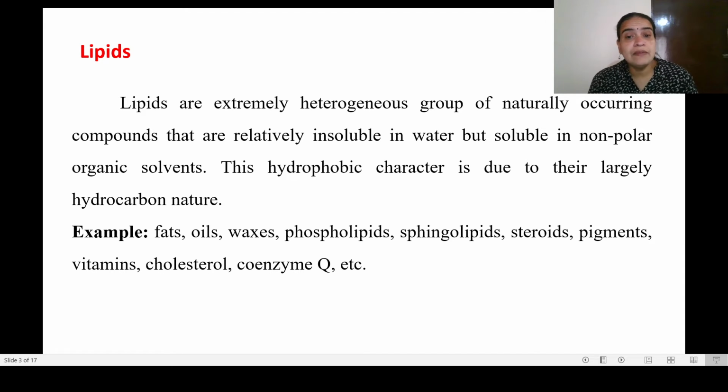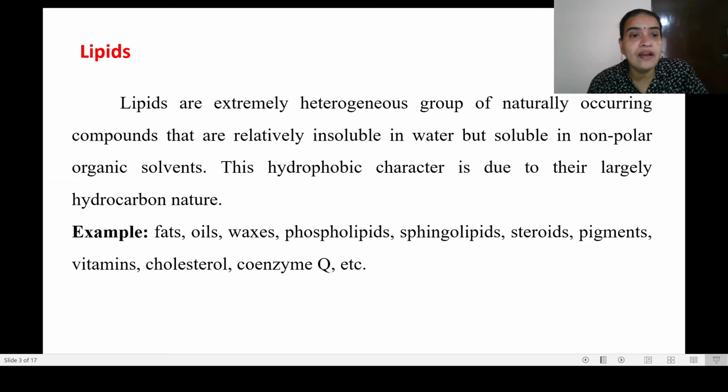They are an extremely heterogeneous group of naturally occurring compounds which are relatively insoluble in water. You know that fats, oils, etc. are insoluble in water. So such a heterogeneous group of compounds which are naturally occurring but insoluble in water and soluble in non-polar organic solvents are called lipids. Why are they insoluble in water? Because of the hydrophobic character of this lipid component.